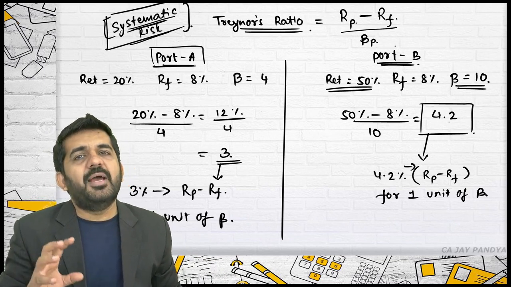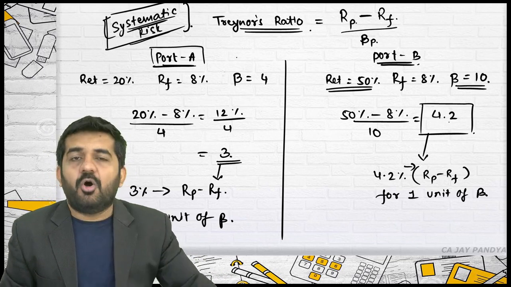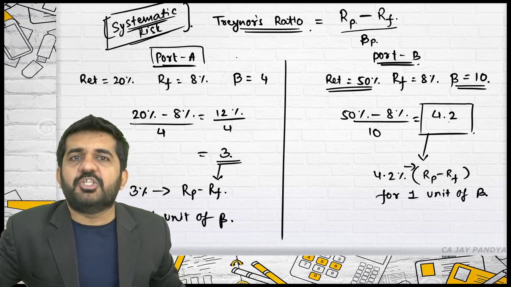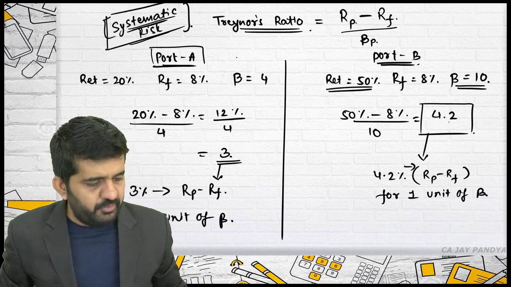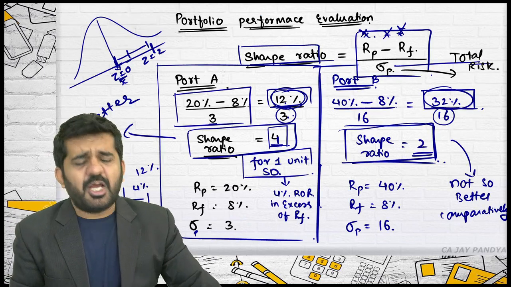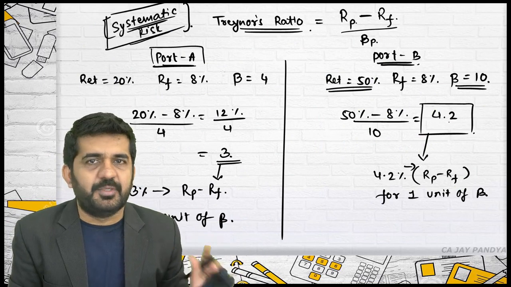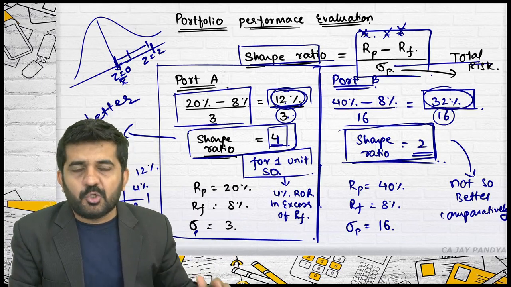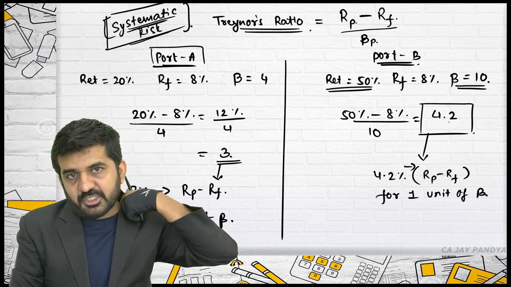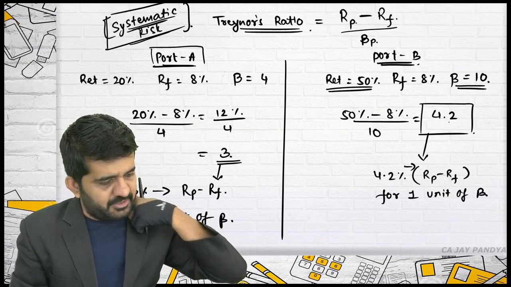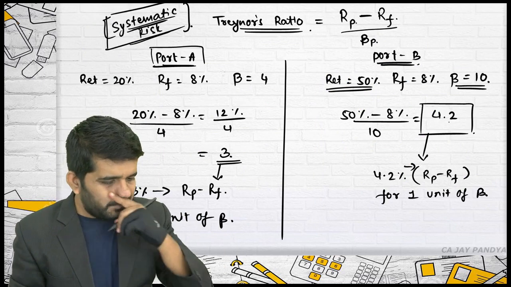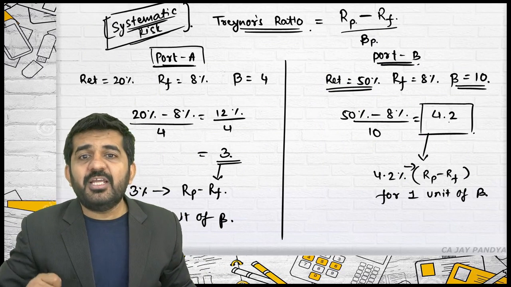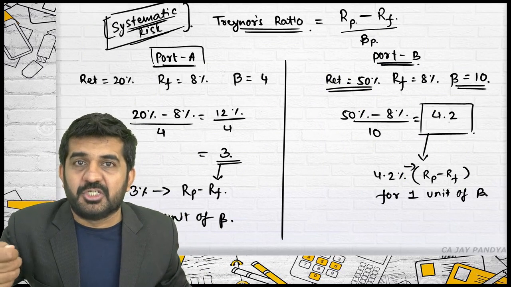Both are performance evaluation measurements of a portfolio. Sharpe's ratio considers the standard deviation and Treynor's ratio considers beta. Otherwise there is no difference. Sharpe's ratio considers total risk. Treynor's ratio considers only systematic risk. Is it alright? Why only systematic risk and not unsystematic risk?